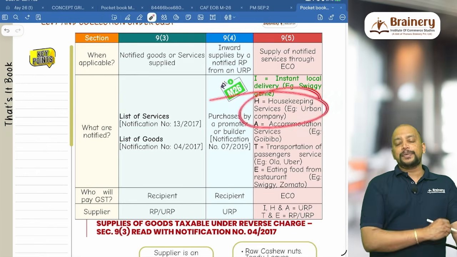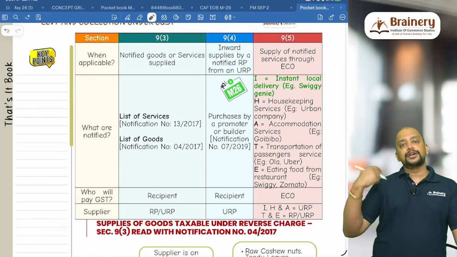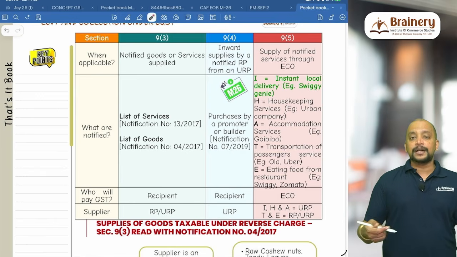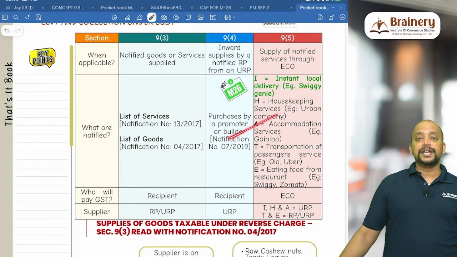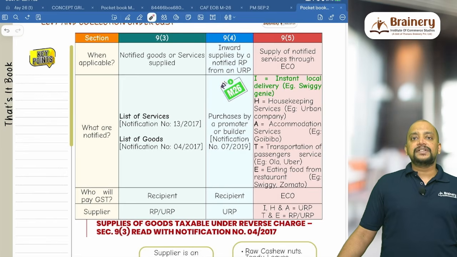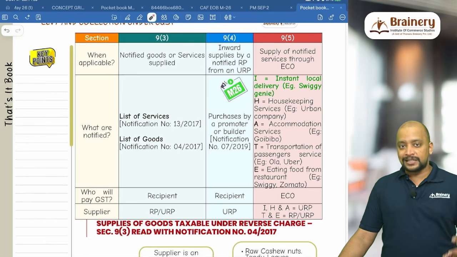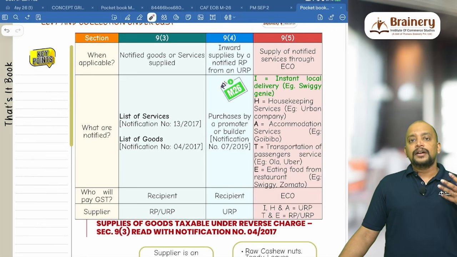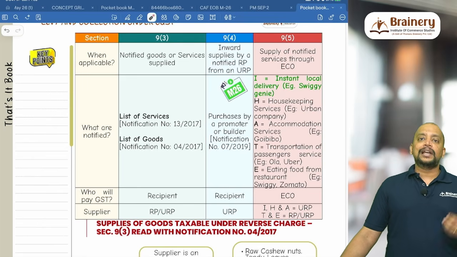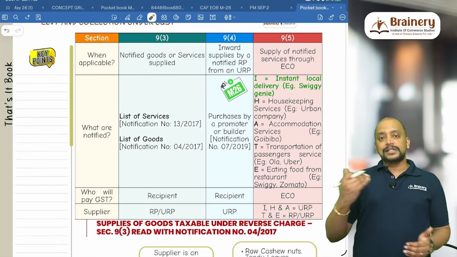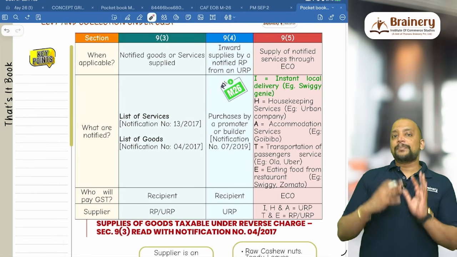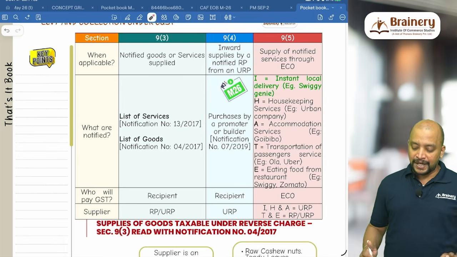Through an e-commerce operator, the liability to pay GST is on that e-commerce operator, Urban Company, not on the technician who is providing the services. In the same way, accommodation services like Goibibo, MakeMyTrip, OYO, etc. The supplier will be the accommodation service provider like the hotel, these platforms are the e-commerce operators, and the recipient will be the guest who stays in that hotel. Again, the supplier will not pay GST, but the e-commerce operator will pay GST.